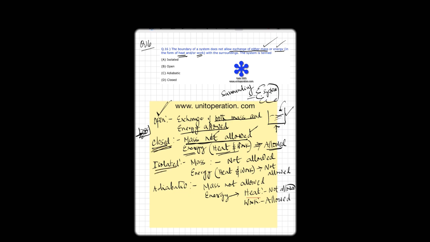What is an isolated system? Mass not allowed. So if you have, let's say, a closed boundary system and it is very well insulated, and if you have some gas here, exchange of mass or energy between the system and the surrounding is not allowed, and exchange of energy in the form of work, let's say shaft work or compression, is also not allowed. So that's an example of an isolated system: mass not allowed, energy both in the form of heat and work not allowed.